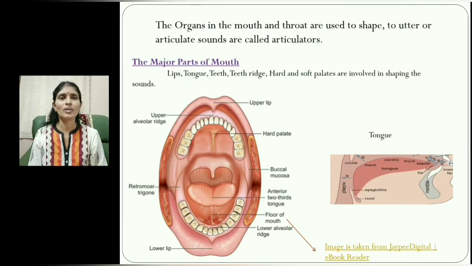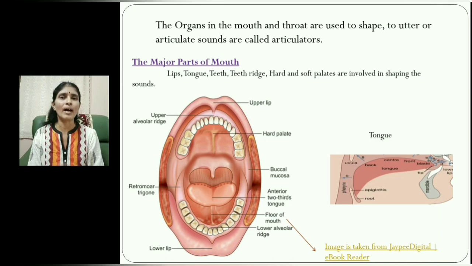Now, you look at the parts in our mouth which are supportive for our speech. The organs in the mouth and throat are used to shape, used to utter, used to articulate our sounds.